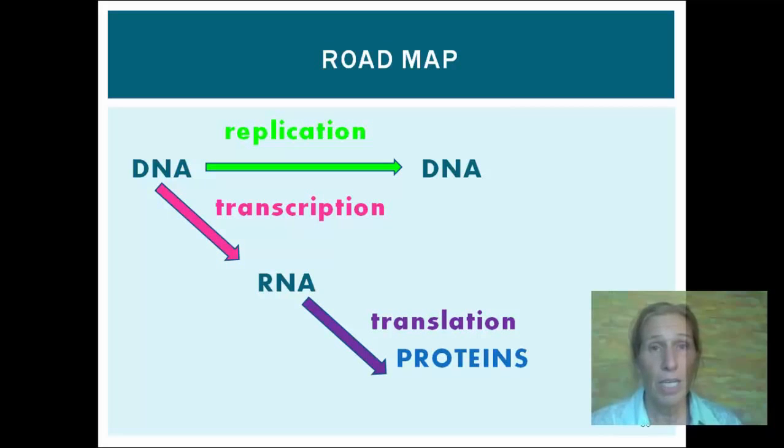Taking the DNA and making a working copy called RNA takes place in the nucleus. This process is called transcription. This process of transcription ends up with three types of RNA: mRNA, rRNA, and tRNA. Taking these three types of RNA into the cytoplasm to make proteins is called translation.